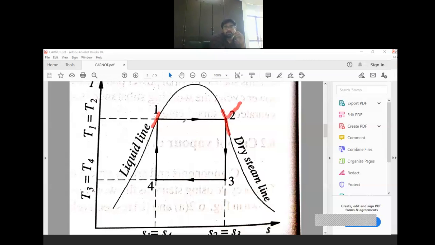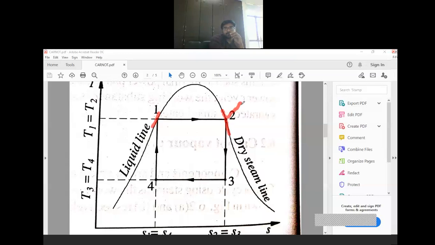Clear? So to come out from this dome for Carnot cycle it is difficult, because heating or superheating at constant temperature is difficult. That's why Carnot cycle is generally drawn inside these two lines or in this dome. If it comes out from this dome, constant temperature heating is not possible. Clear? Constant temperature heating is difficult to achieve in real practice. For that different methods are there, but it is difficult to achieve in real practice. That's why that is the difference between Carnot and Rankine.